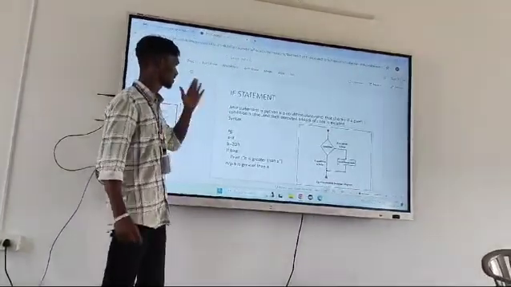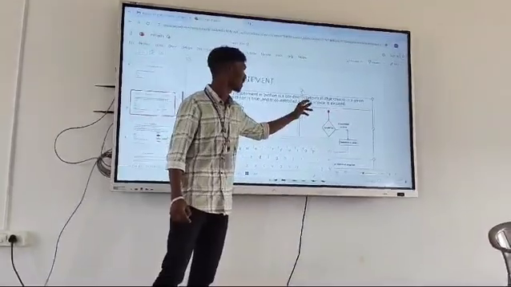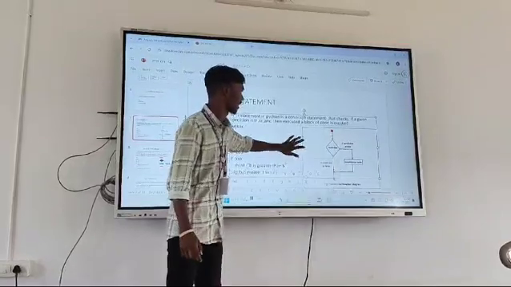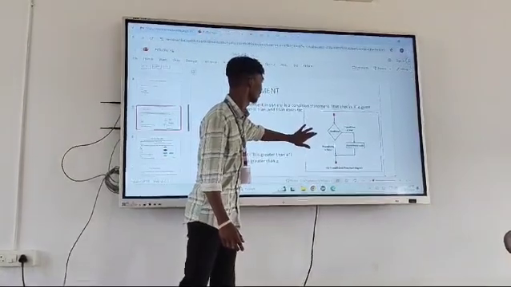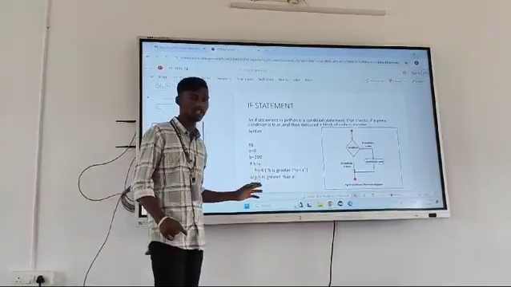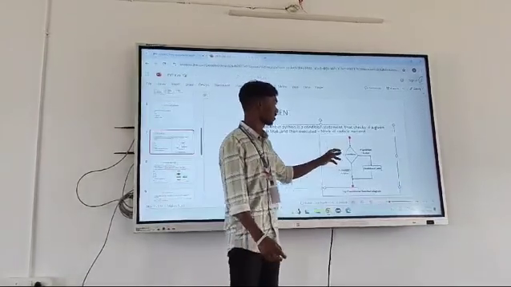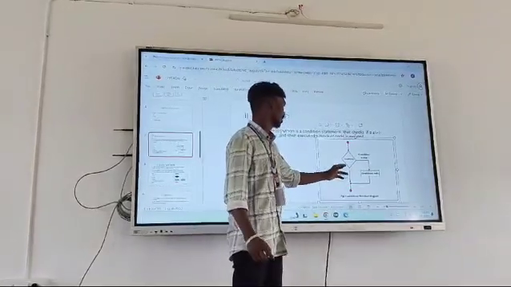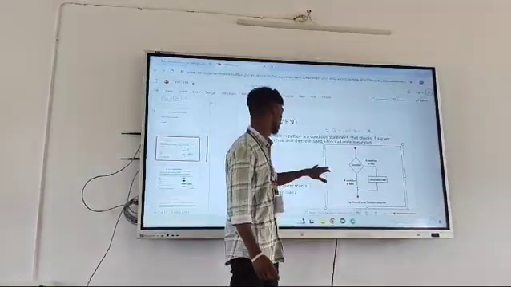Now we discuss the if statement. An if statement in Python is a conditional statement that says if the given condition is true, then execute the block of code, like this. If b is equal to 200, if b greater than a, print b is greater than a. Output: b is greater than a. If the condition is true, then execute the block of code. Else, if the condition is false, it exits.